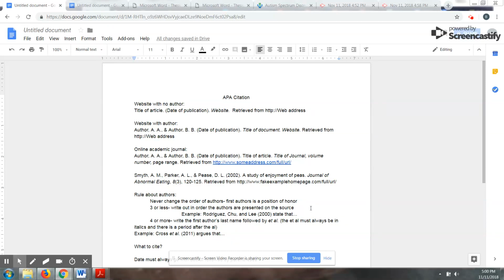So this is the section for APA citation. Now with APA citation, you'll notice if you go to Purdue or if you look in your textbook or even in the Valencia databases, it's a little tricky to cite websites. APA typically doesn't have much of a formatting for website citations, so this is the closest I could find.